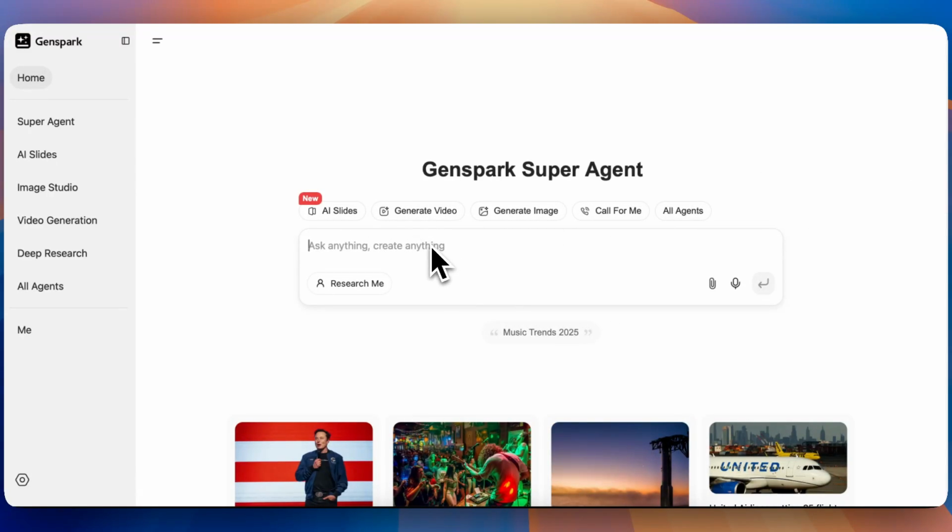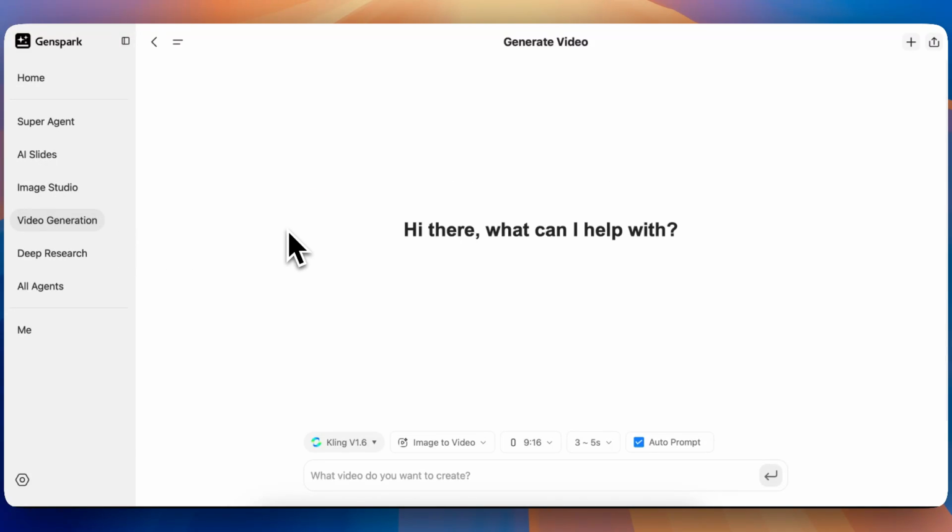And it has a very similar user interface, similar to ChatGPT. So a lot of people that are familiar with ChatGPT are really going to enjoy Genspark AI. And you can get started with any of these agents completely for free. My favorite one is going to be the video generation.